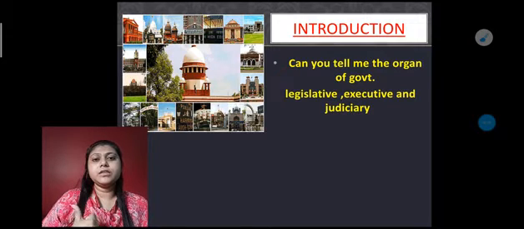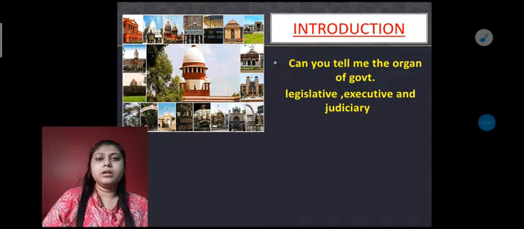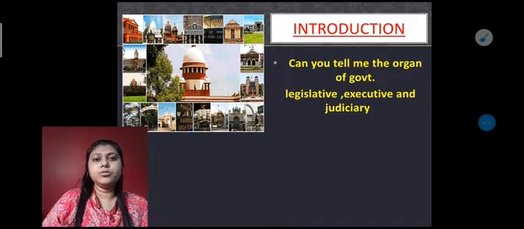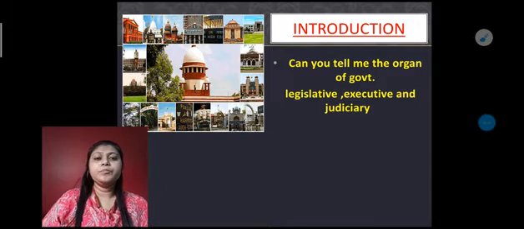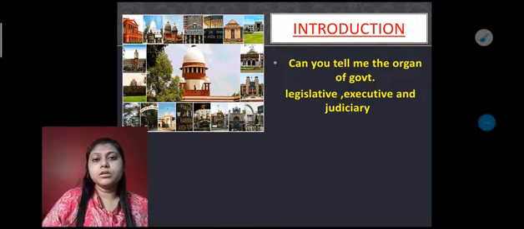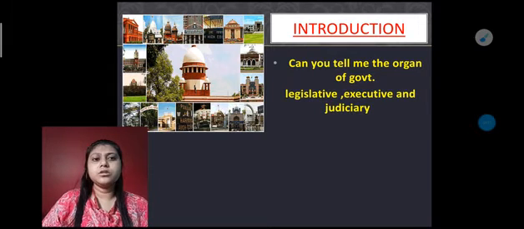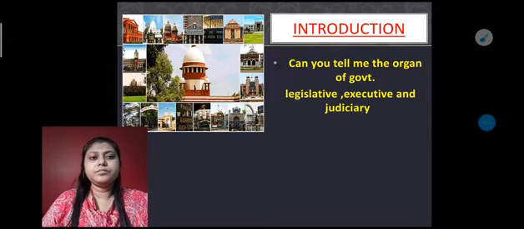We have three organs of our country. The first one is the legislative, which makes the laws; the executive, which implements all the laws passed by the legislature; and finally the judiciary, which takes care of the laws and tries to solve all the disputes and different kinds of issues. So the third organ of our government is the judiciary, and this chapter belongs totally to this third organ.